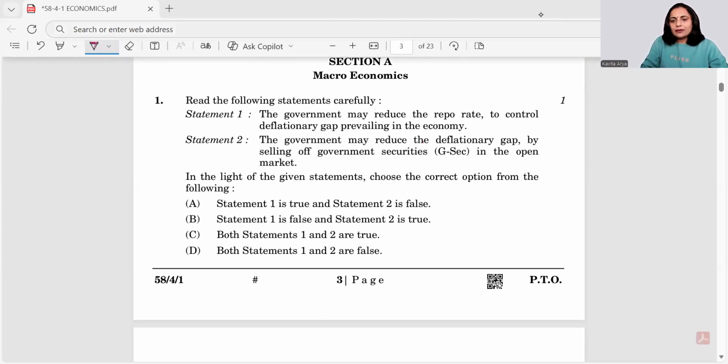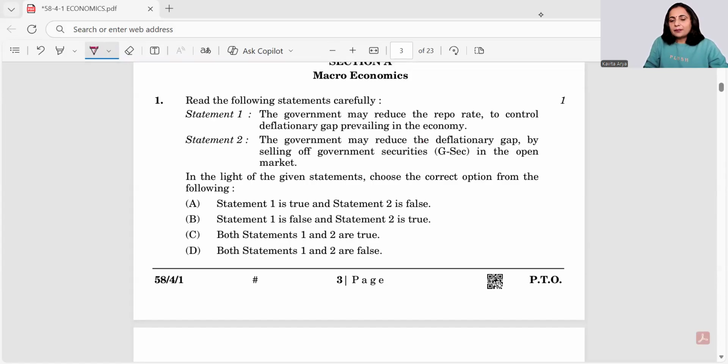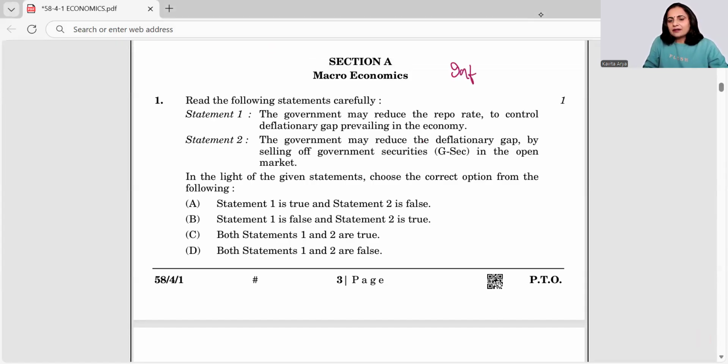We already know that whenever we are talking about inflation, we most often increase the reserves and rates, and in case of deflation, we decrease the same to remedy that situation. So in deflation, we decrease, in inflation, we increase. So this is a true statement.